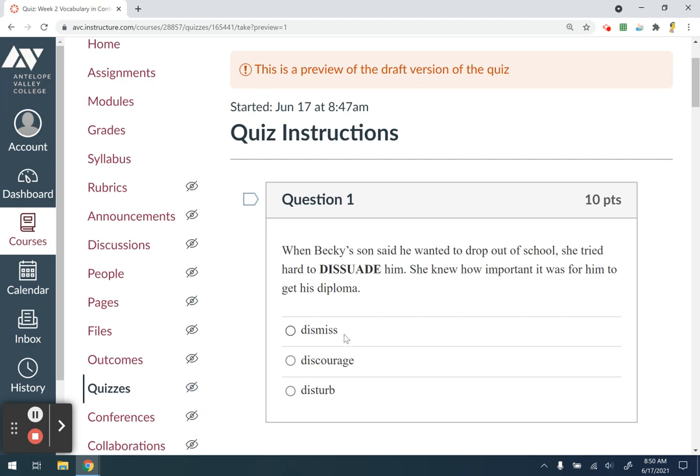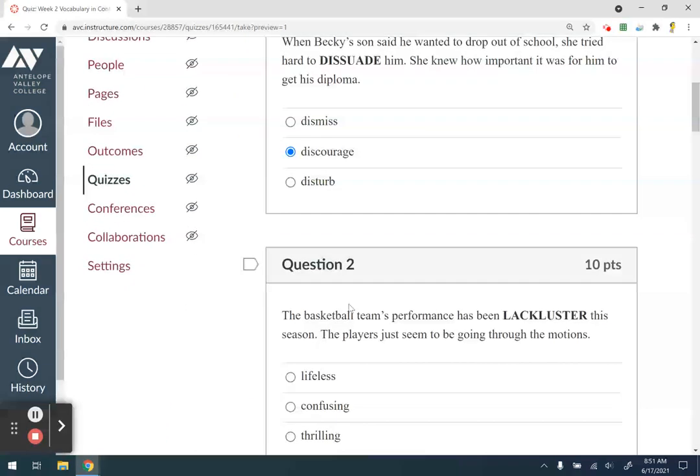So if we look here, dismissed, trying hard to dismiss him, well, that would mean ignoring, to not acknowledge him. So it wouldn't be dismiss, and it wouldn't be disturb because she's not trying to interrupt him. She's trying to discourage him. And discourage, again looking at the prefix, dis means against. So she's not encouraging him. She's against him doing that. She's against him dropping out. And again, it comes down to prefixes as well, looking at those tools. Let's look at the next one now.